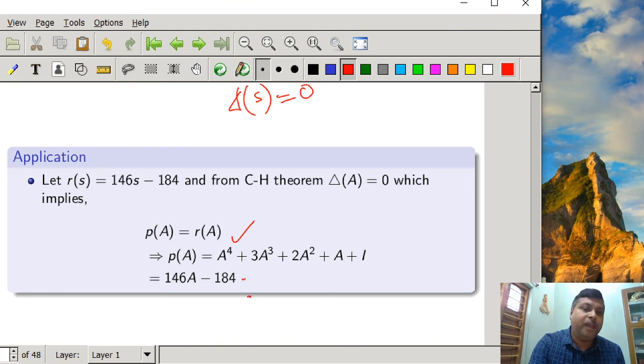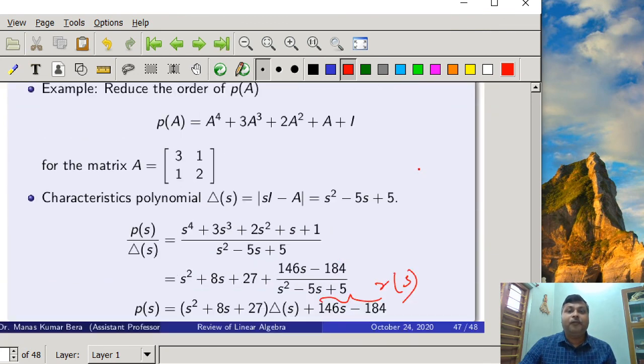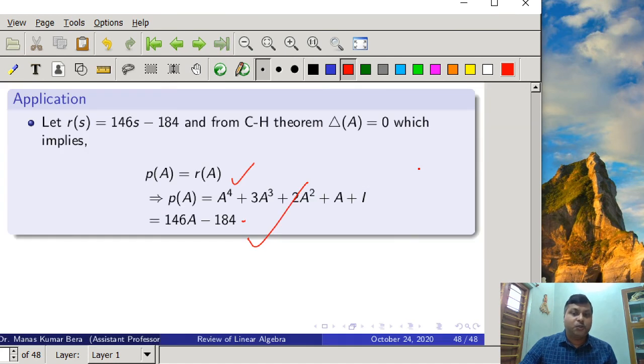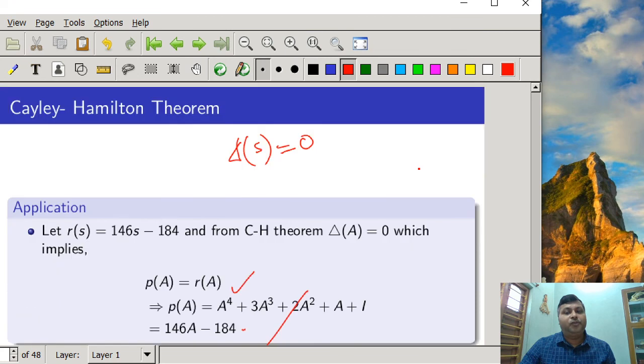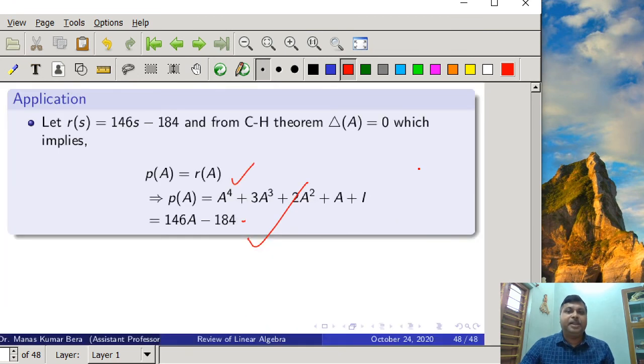So this is the way we can apply the Cayley-Hamilton theorem, and other applications in the state space analysis we will see very soon. So with this I will stop here the review of linear algebra. From the next lecture we will start how we get the solution of a state equation. Thank you.